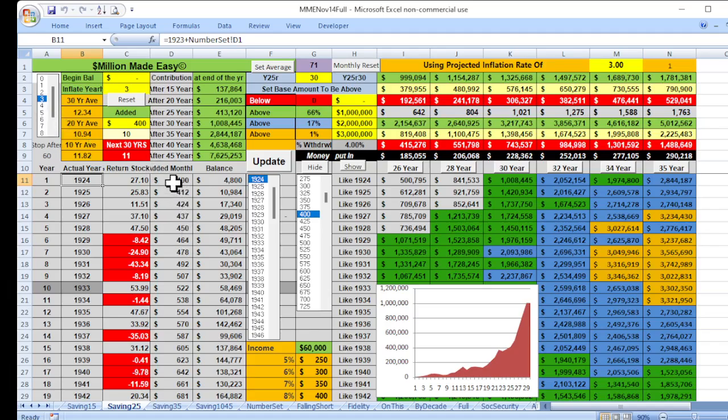We use the returns for the S&P 500 for the last 100 years. And I've updated this to show every single year beginning in 1924 what you would have after these different time periods. We want to specifically look at the 30-year column here. The worst case scenario you have for a 30-year period, given these numbers, would be 743,000. The actual breakdown for the 30-year column, 66% of the time you have over a million, color-coded in green. 17% of the time you'd have over 2 million, color-coded in blue. And 1% of the time you have over $3 million.